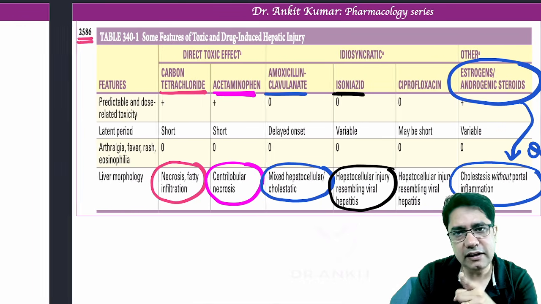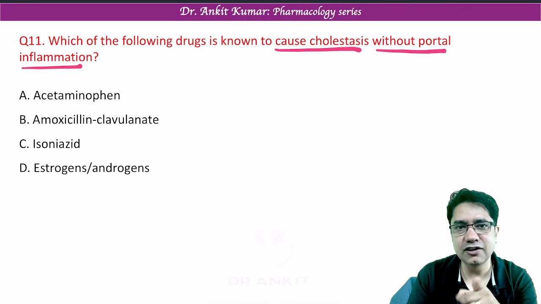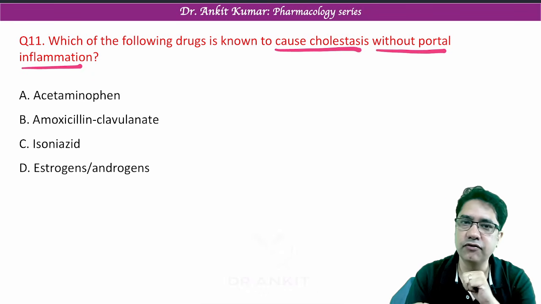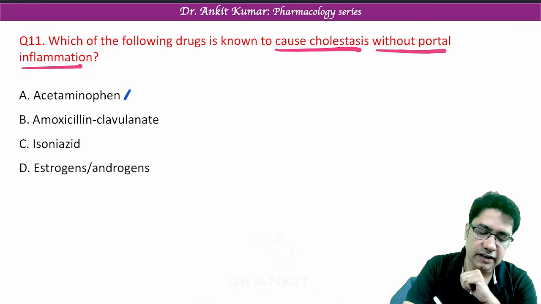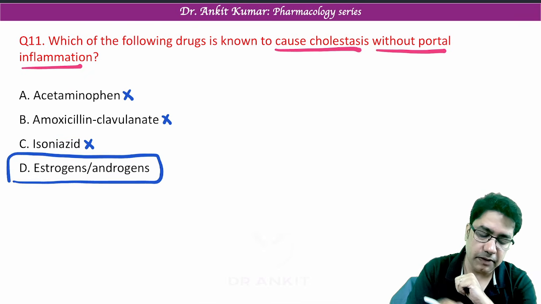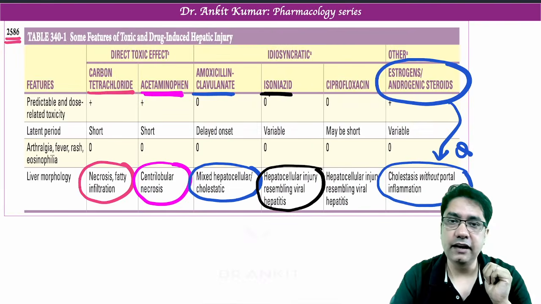Now let's see, all these options were given. Same table, same options. So a direct question from Harrison. Acetaminophen, no. Amoxicillin clavulanic acid, no. Isoniazid, no. So the answer is hormonal preparation, estrogens and androgens.